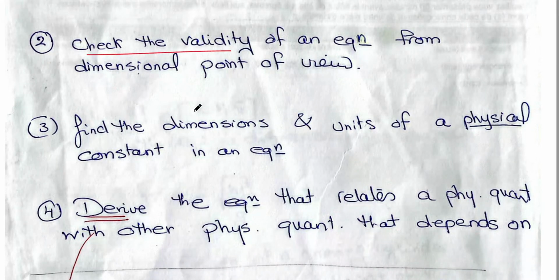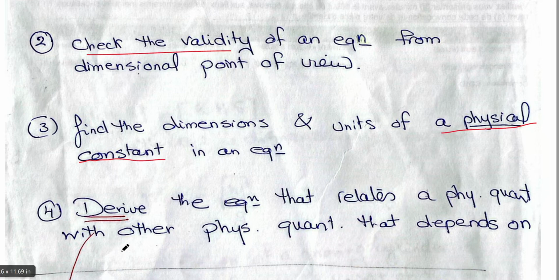Number 3, to find the dimension and units of a physical constant. A physical constant in an equation has dimensions and units. We want to get it. This is application number 3. Application number 4, to derive the equation that relates physical quantities. Using the dimensional analysis, we can derive an equation relating physical quantities together. This is the most important application of dimensional analysis theory.